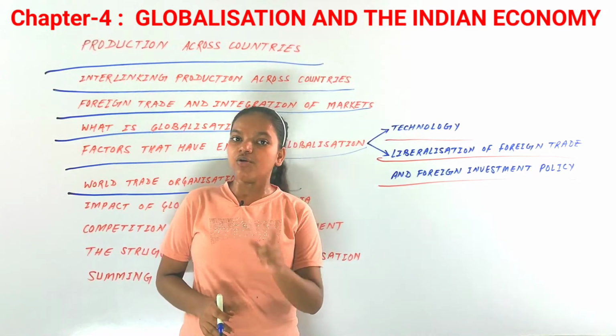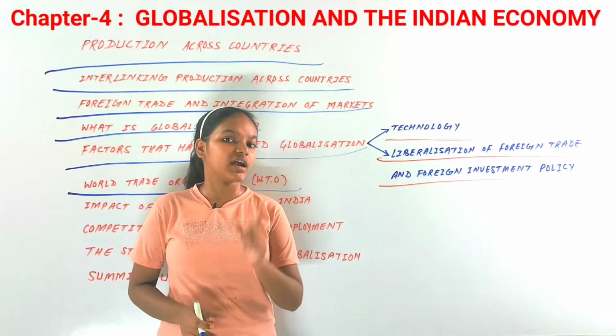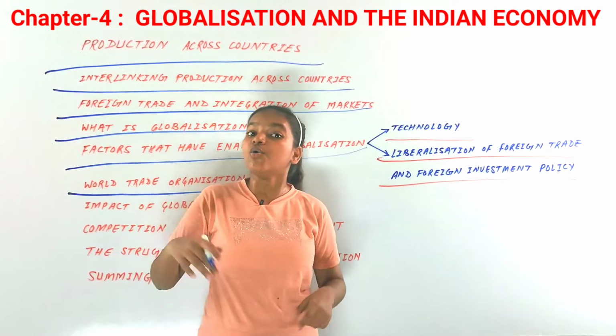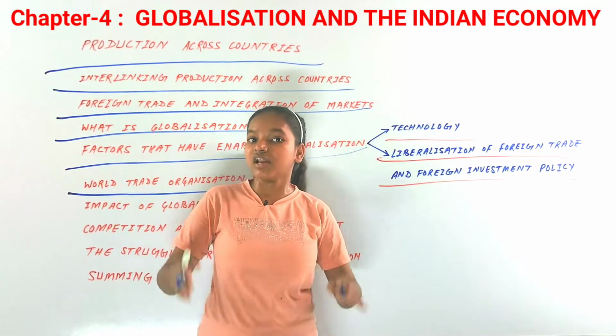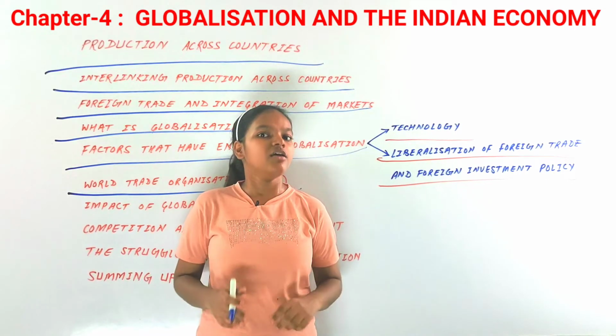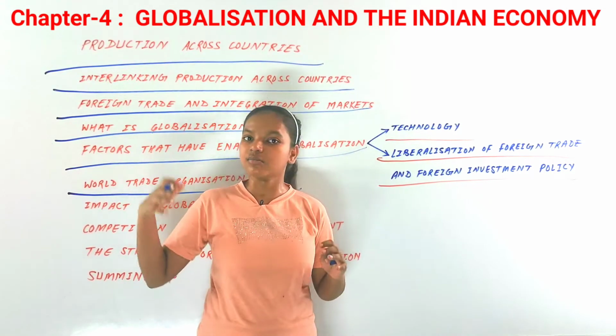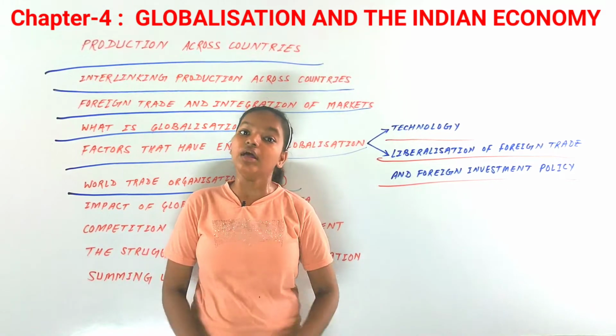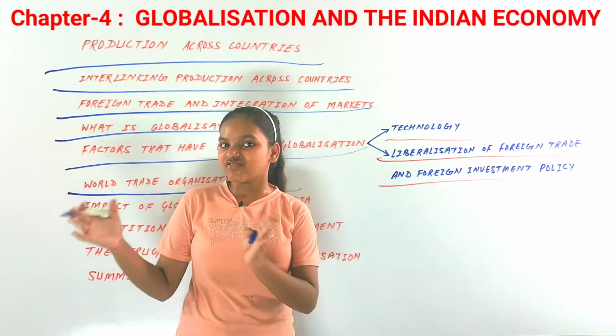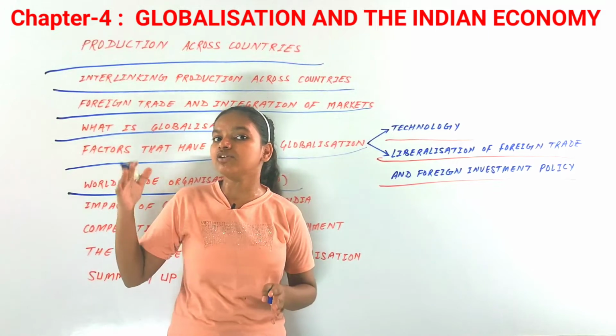WTO stands for World Trade Organization, whose aim is to make rules for the liberalization of foreign trade and investment policies, and to see if they are obeyed or not. There are 164 countries that are members of WTO.